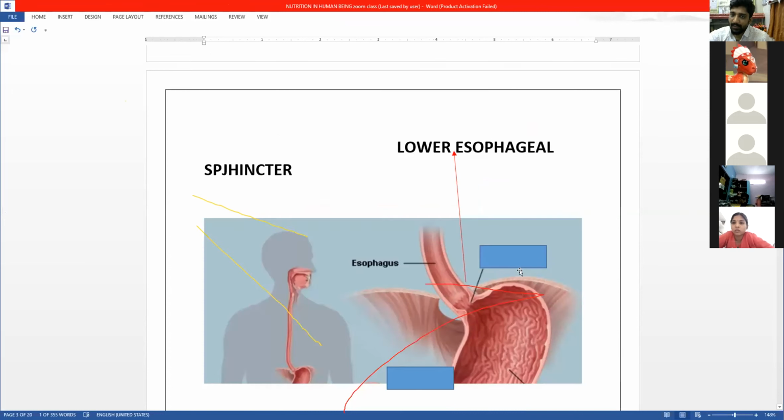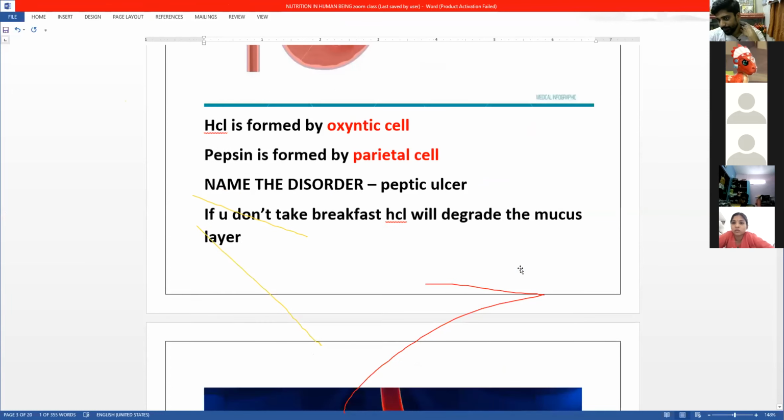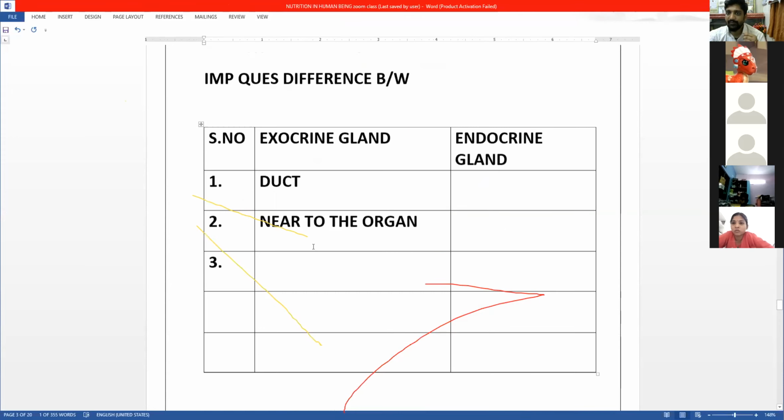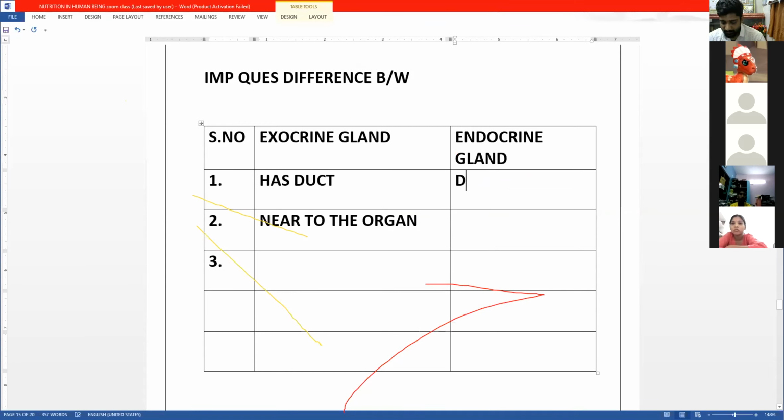Now coming back again to the difference. First difference: exocrine has a duct. Endocrine glands are ductless. They can be present anywhere.